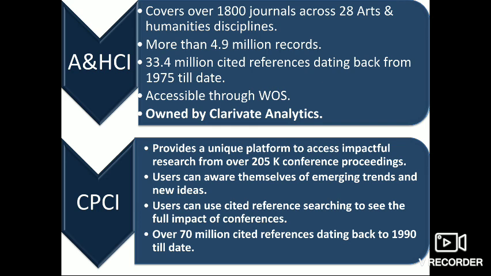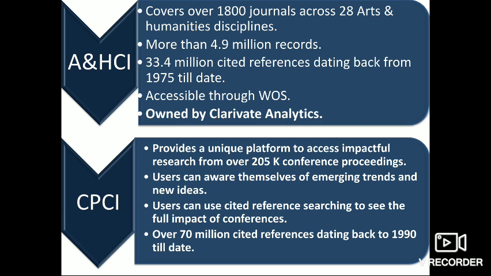This is also owned by Clarivate Analytics. Then we have Arts and Humanities Citation Index. This citation index covers over 1,800 journals across 28 arts and humanities disciplines. It contains more than 4.9 million records and more than 33.4 million cited references. The references date back from 1975 till date. This A and HCI index is also covered under Web of Science and is owned by Clarivate Analytics.